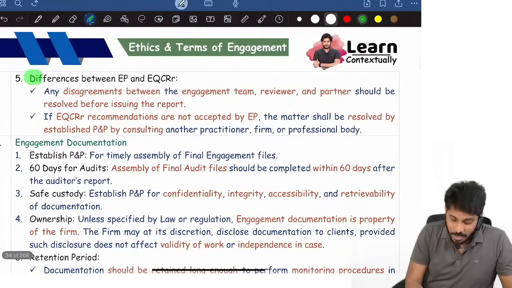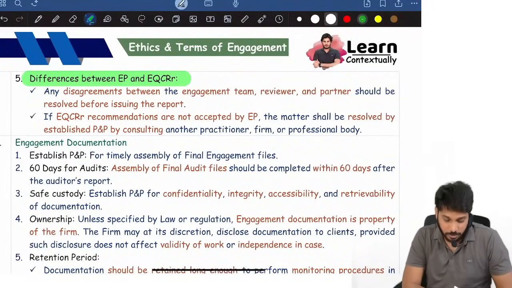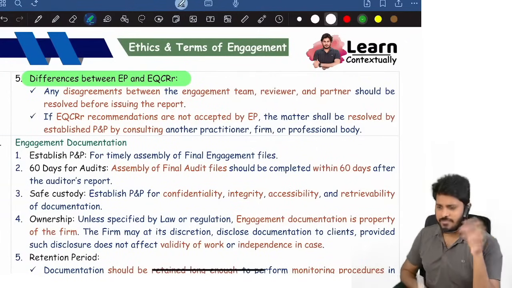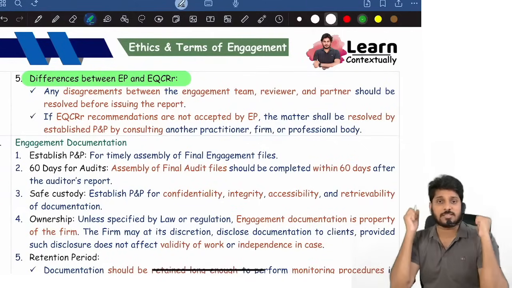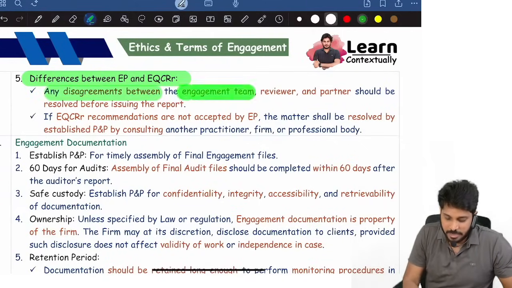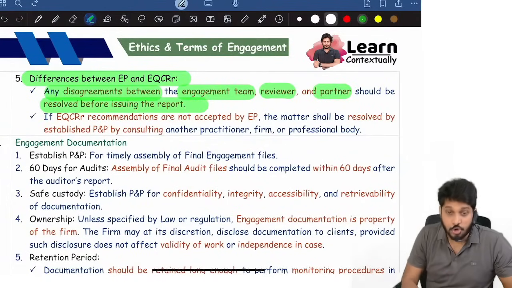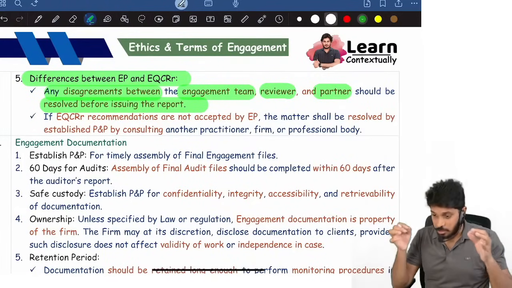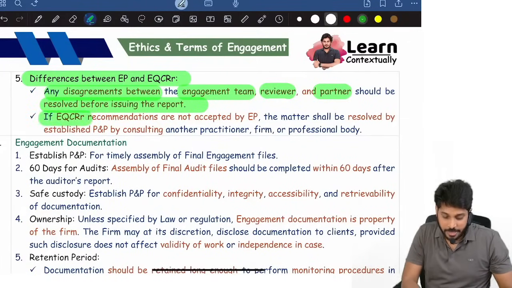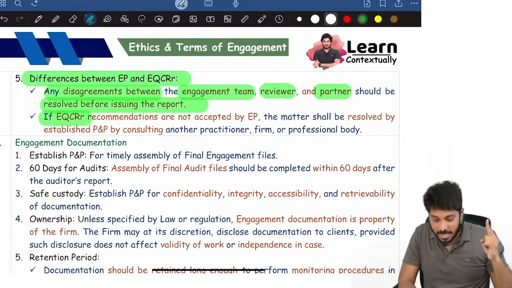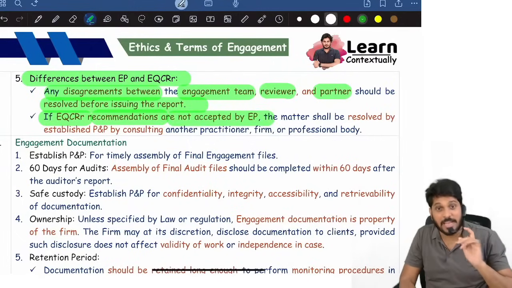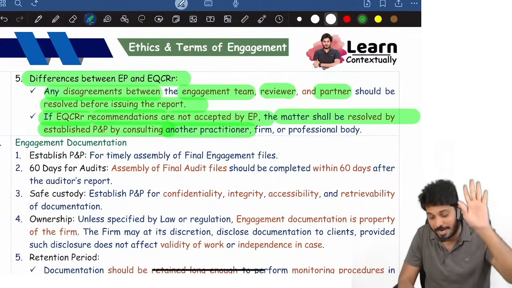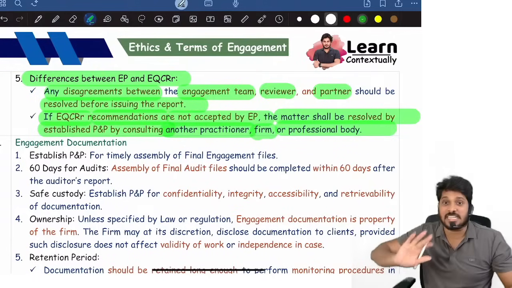Okay. Differences between the engagement partner and the quality control reviewer. For example, the reviewer says, hey partner, you are wrong in this. The partner says, this is right only. If there is a difference of opinion between the partner and the quality control reviewer, any disagreement between the team, reviewer and partner, it should be resolved before issuing the report. If the quality control reviewer's recommendations are not accepted by the partner, the matter shall be resolved by policies and procedures, by consulting another practitioner, or another firm, or the professional body.